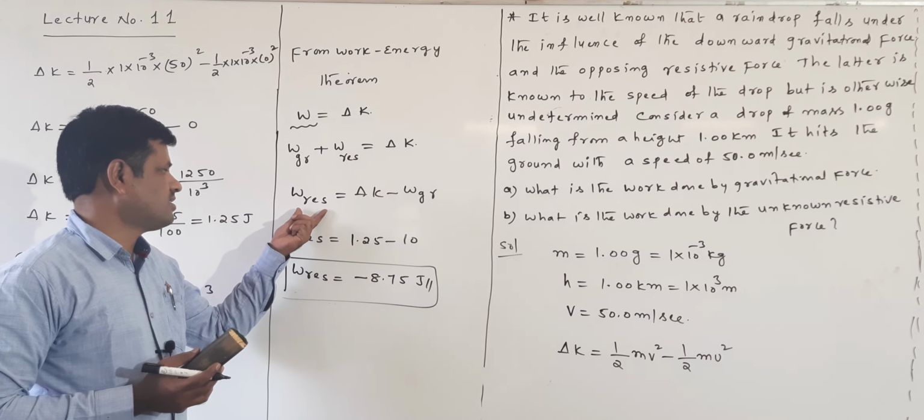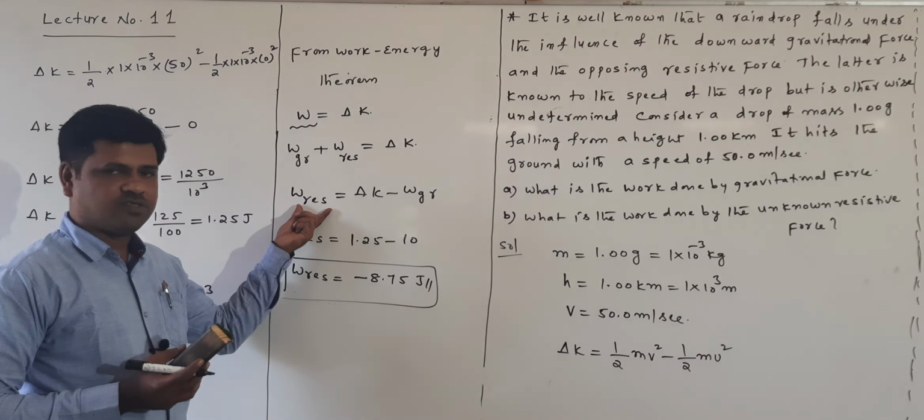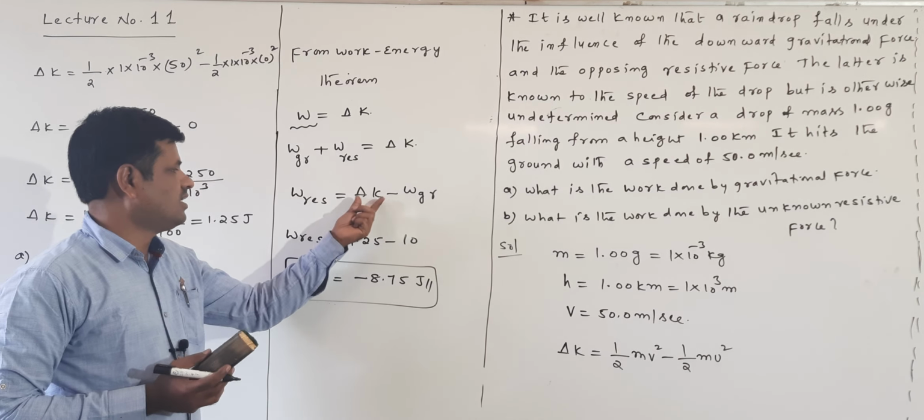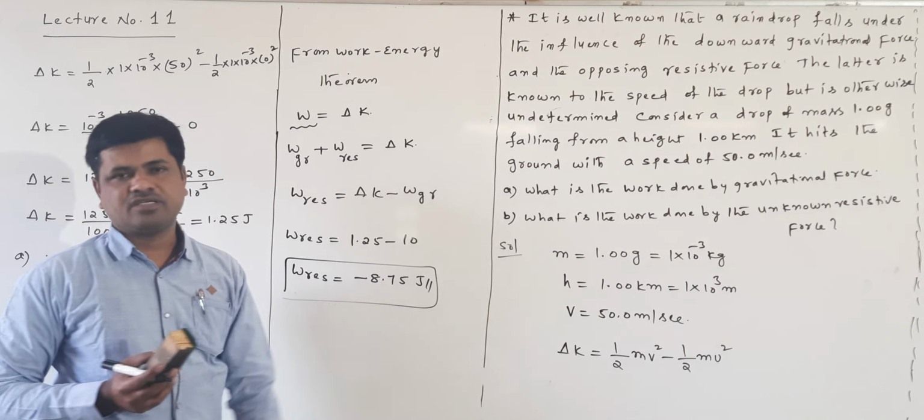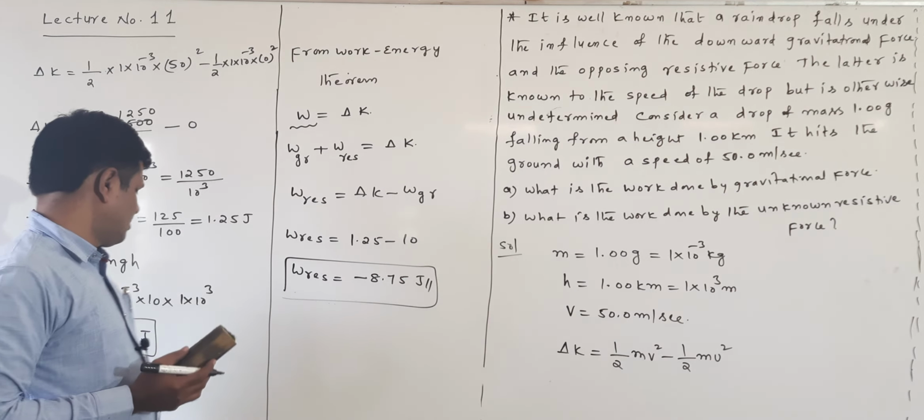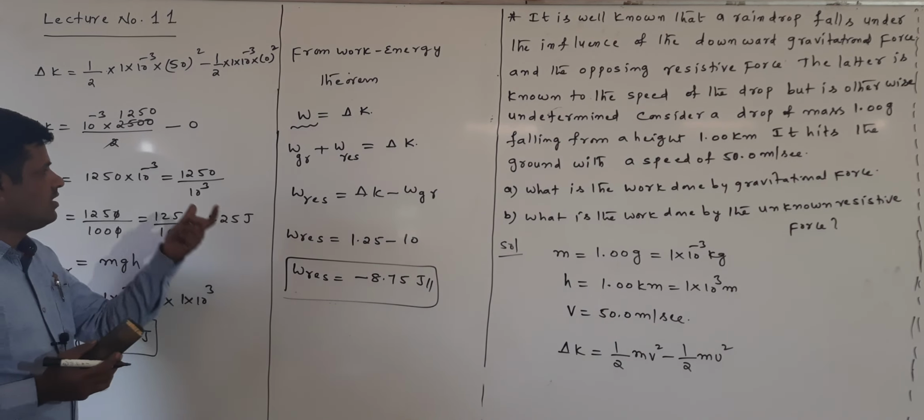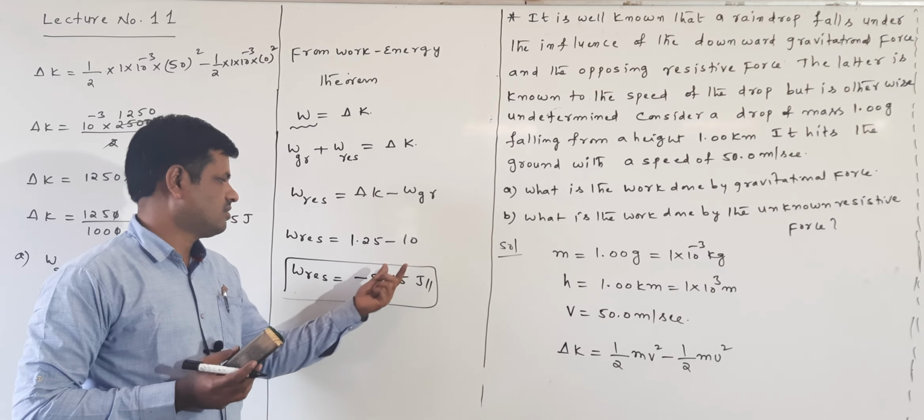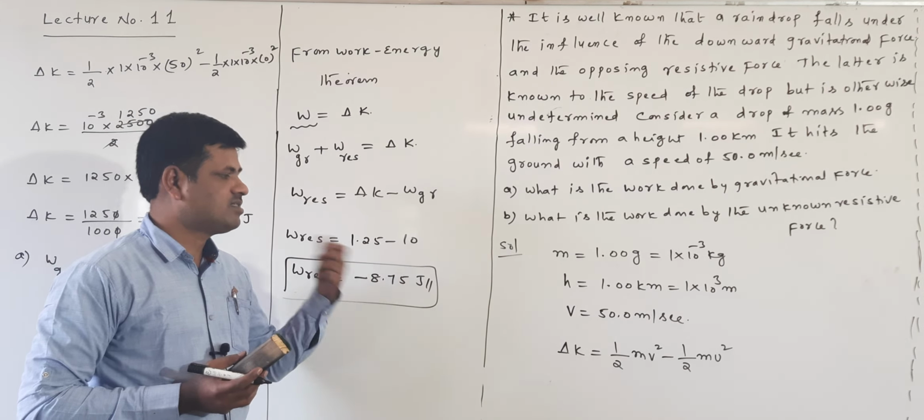The work done by the unknown resistive force is required. That work done by the unknown resistive force is equal to delta K minus W gravitational force. W gravitational force we already have as 10 joules. The change in kinetic energy we already know is 1.25. So 1.25 minus 10 is equal to minus 8.75 joules.